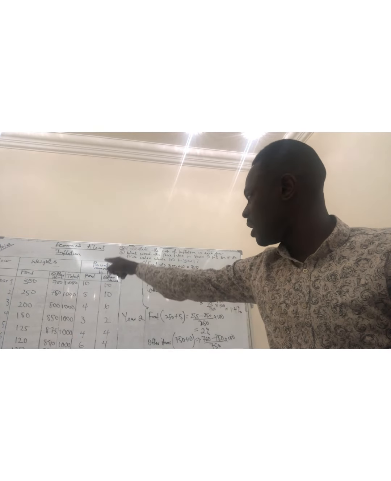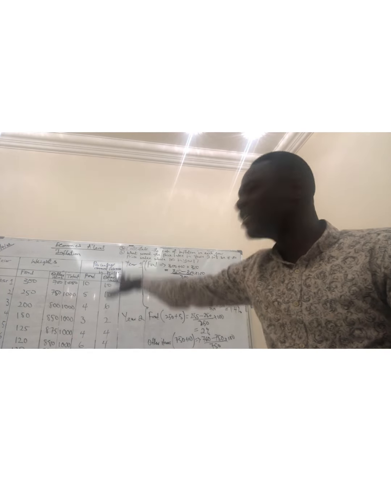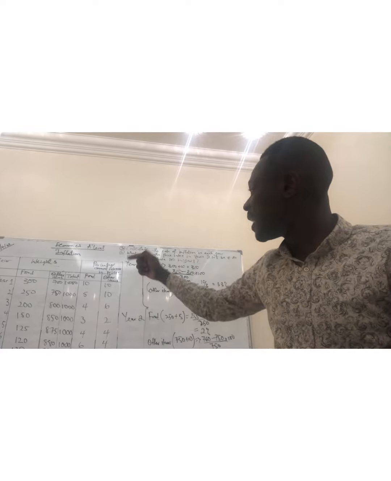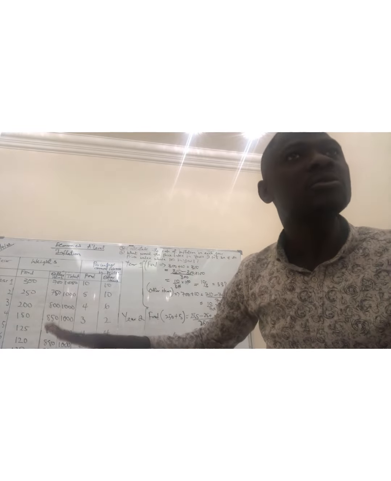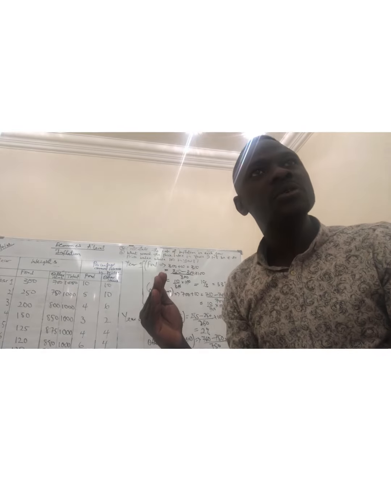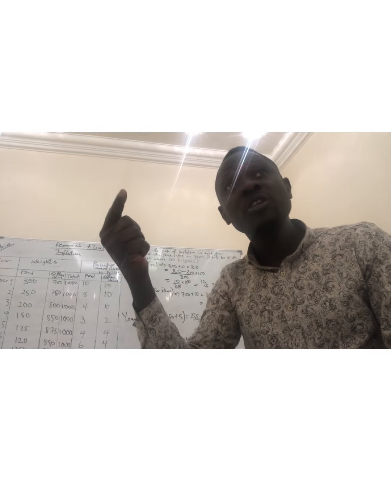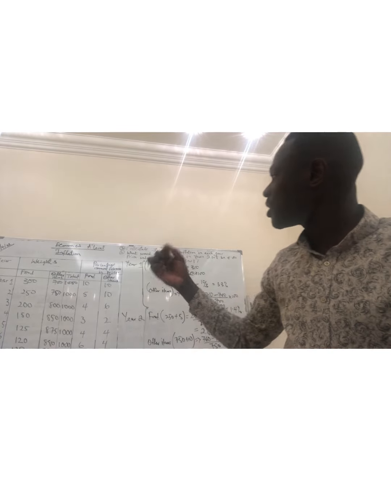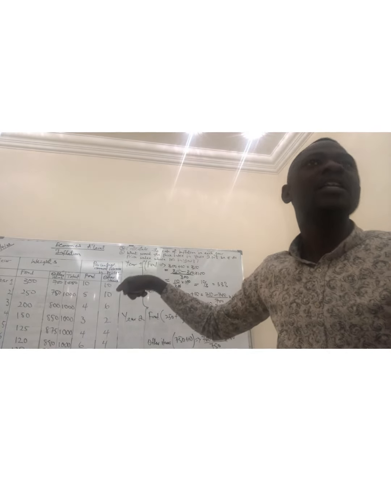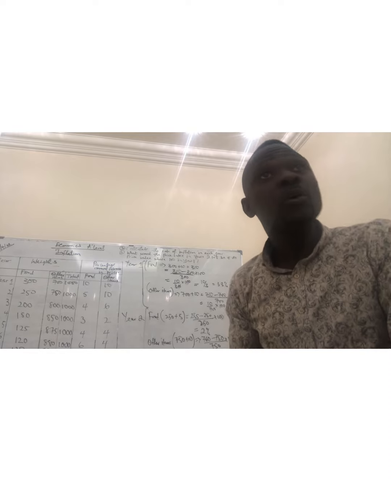Look at year 1, year 2, year 3. It is already constant. So it is assumed that these items are the items that are produced. No new item is being produced. So if a new item is being produced, it needs a new price. So it becomes difficult for us to include them into the CPI because it's a new product and it does not have a previous year price.